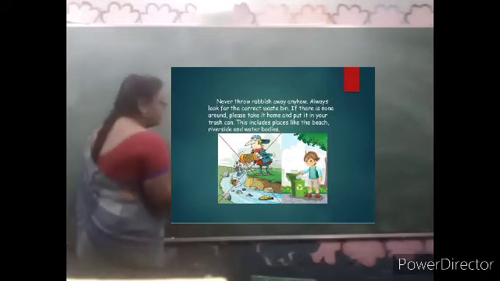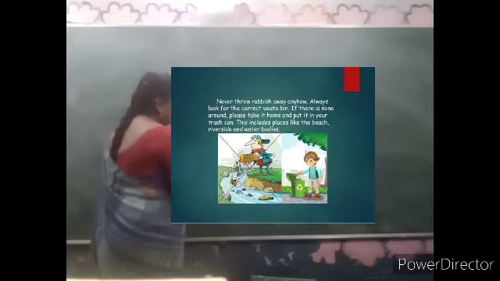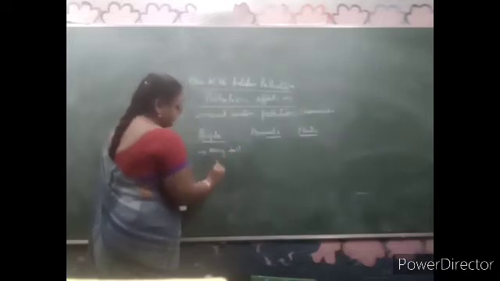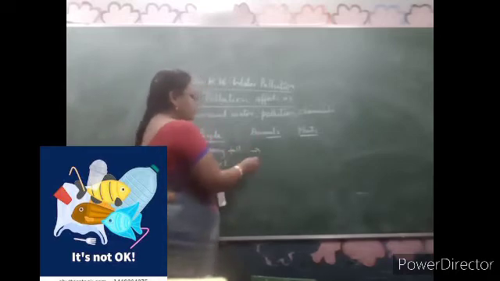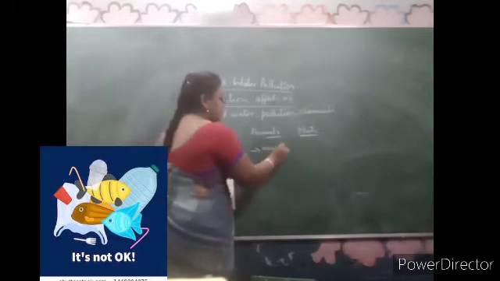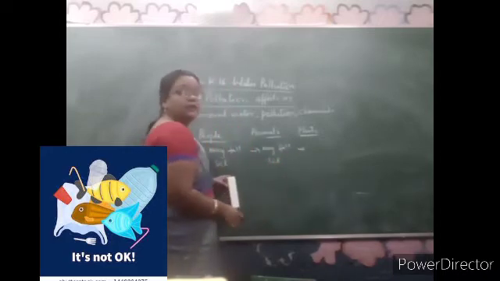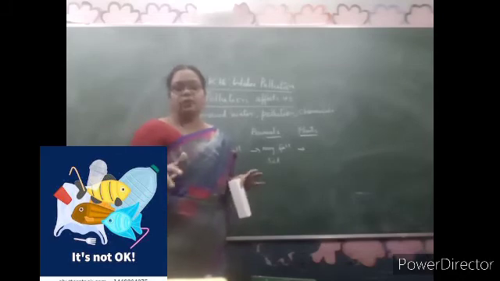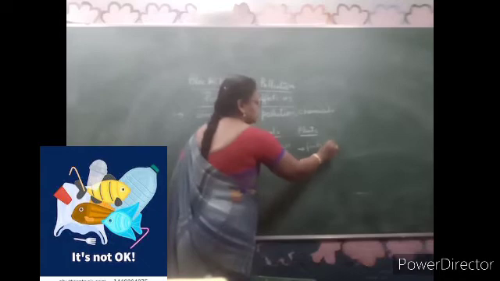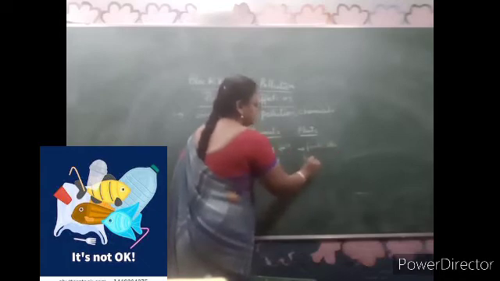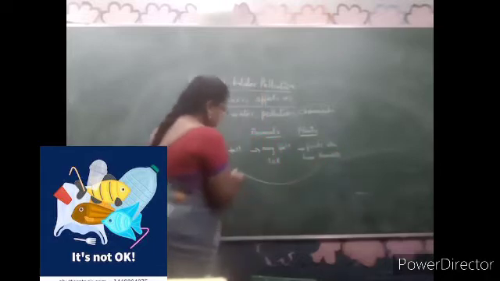People drink the polluted water, what will happen? They may fall sick and they get different diseases. If animals drink the polluted water, they may also fall sick and get different diseases. Plants will take the chemical-filled water and the fruits also have chemicals, and if we eat it, we will get sick.